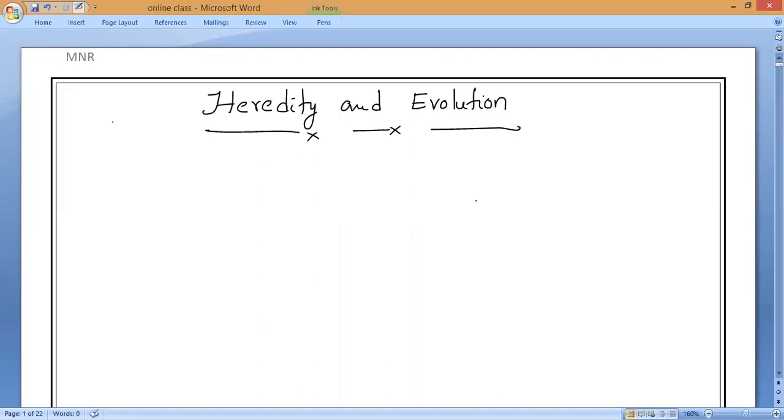Now the second thing. What is the second chapter? Control and coordination. How our body has been developed and how it is functioning, what is the importance of its parts, and so on, we studied in control and coordination. Now the third chapter we studied is how do organisms reproduce. Is it yes, guys? That is the most important chapter, having more connectivity with heredity.